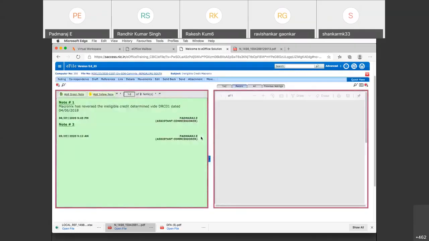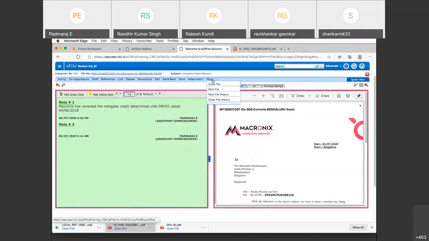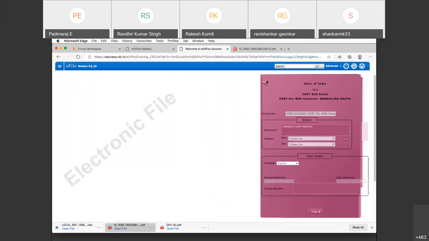Now I am opening the inbox. I want to close this file. How will I close? Because the action is already done, I have to close. I have to go to this more. I'll have to click on close. So I'll get a file icon here, file folder here. I'll have to put closing remarks. That is mandatory. I'll put action already completed because he reversed the ineligible credit. I am closing it. Are you sure you want to close?